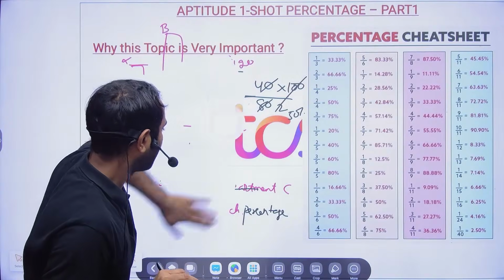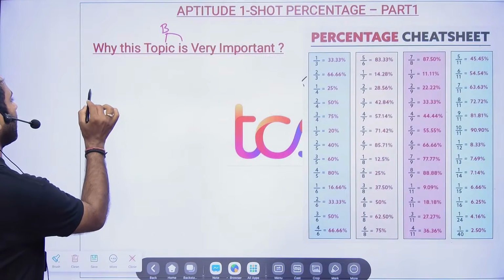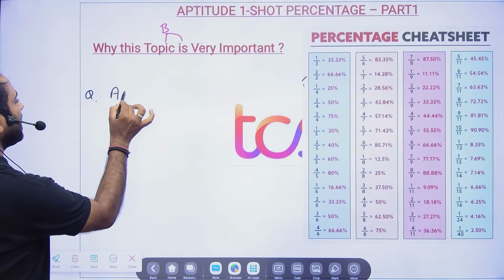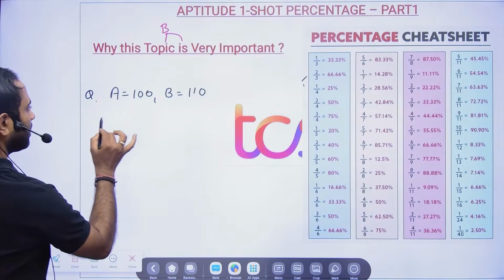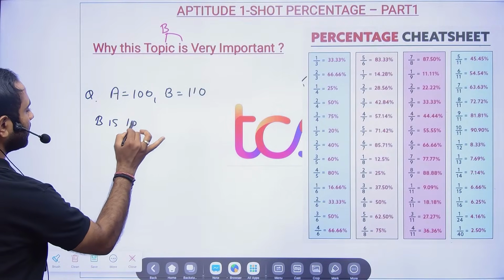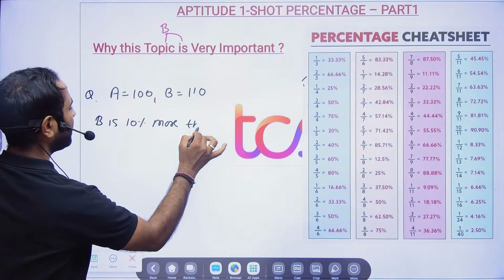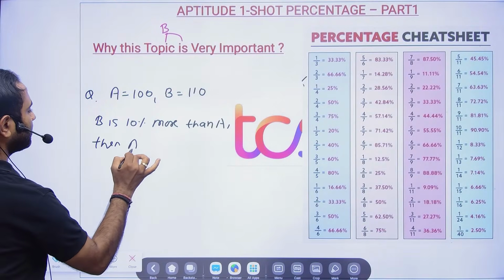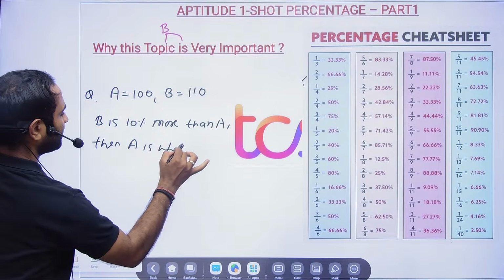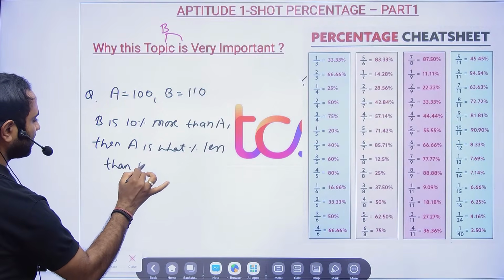Okay. Now, one simple problem, and I wanted everyone to answer. The question is, if A is equal to 100, B is equal to 110. So B is 10 percentage more than A. Very simple question. You can just see and tell. Then A is what percentage less than B? I know this is a very simple question.